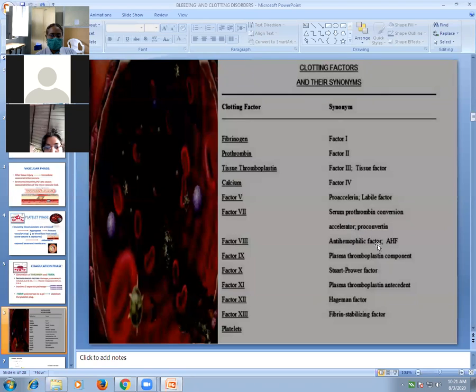Then factor 8 is antihemophilic factor, factor 9 is plasma thromboplastin component, factor 10 is Stuart-Prower factor, factor 11 is plasma thromboplastin antecedent, factor 12 is Hageman factor, and factor 13 is fibrin-stabilizing factor. So these are the 13 clotting factors in our body.